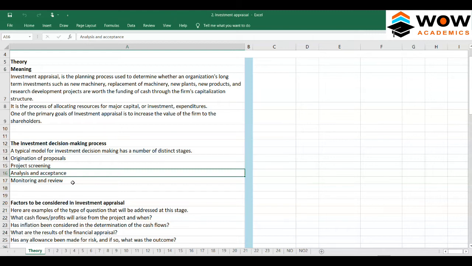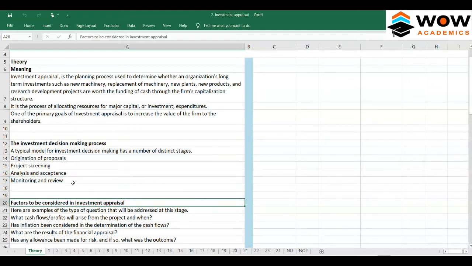So once we have accepted it, we are going to implement it, and periodically we have to monitor it. For example, we want to construct a factory, and we have given an approval based upon the investment appraisal techniques. So every 3 months we have to keep checking whether the factory has been built, at what stage it is. Is it going as per the plan, and can we produce the products perfectly within the time limit? So everything we try to schedule here. So that's about monitoring and review.